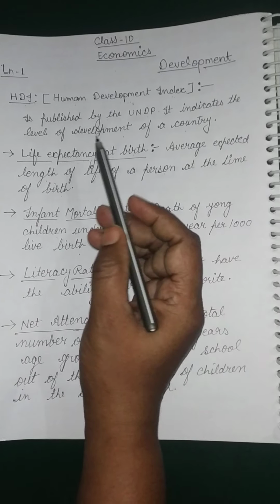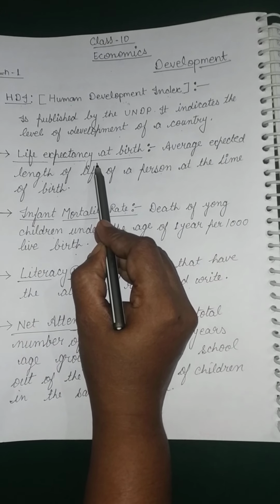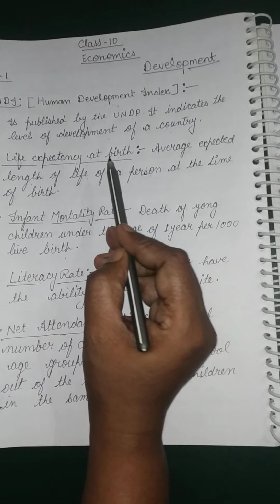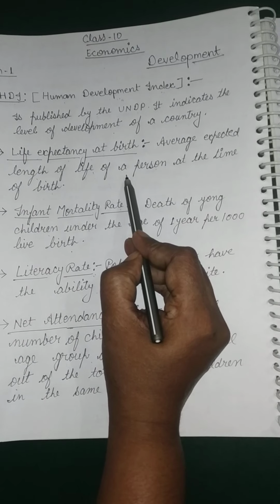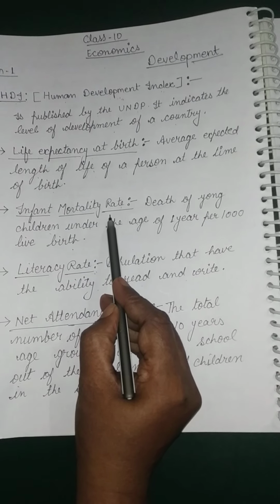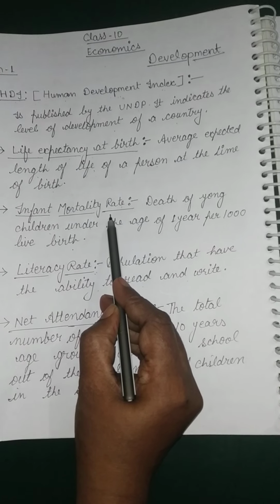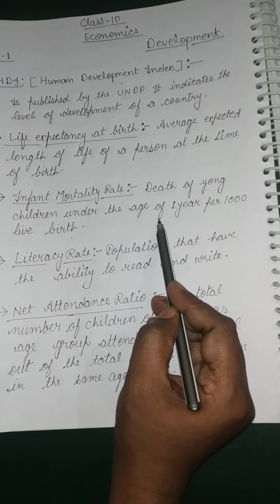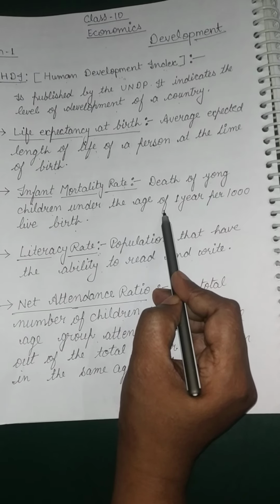Among those, life expectancy at birth is the expected length of life of a person at the time of birth. Second, infant mortality rate is the number of deaths of young children who do not complete the age of 1 year per 1000 live births.